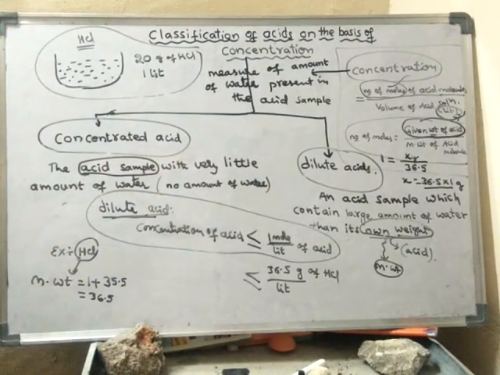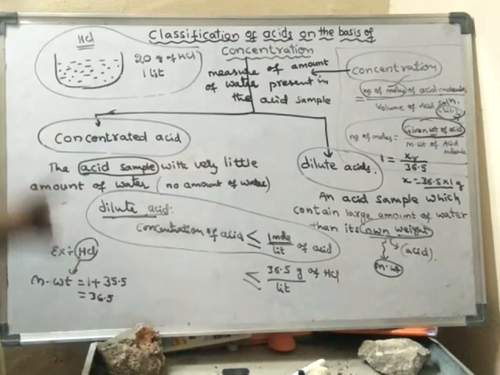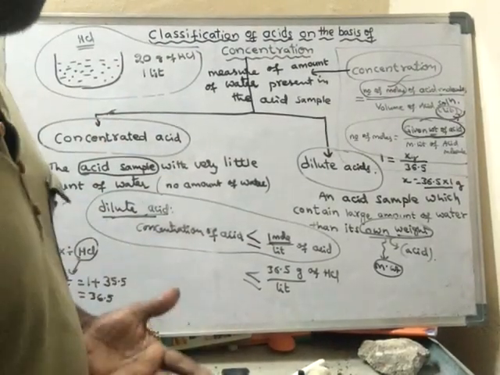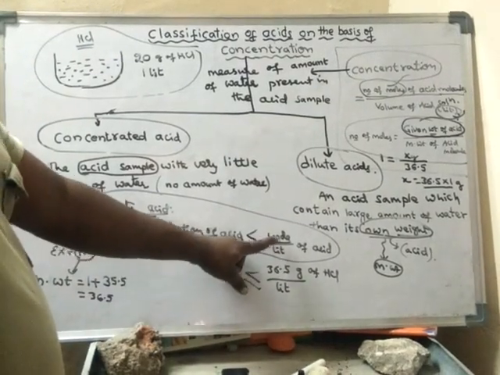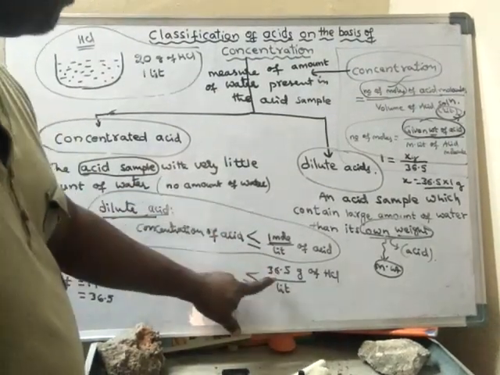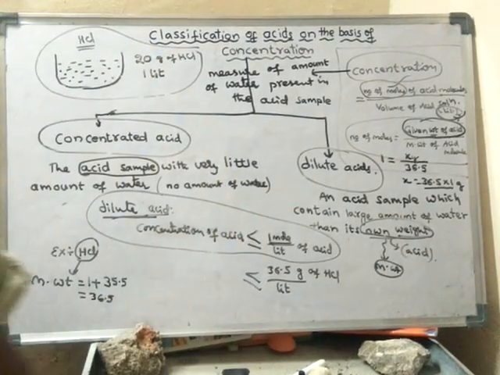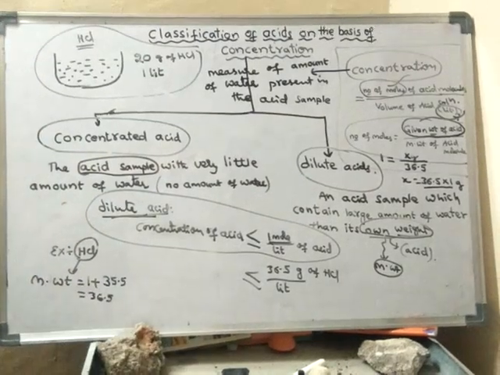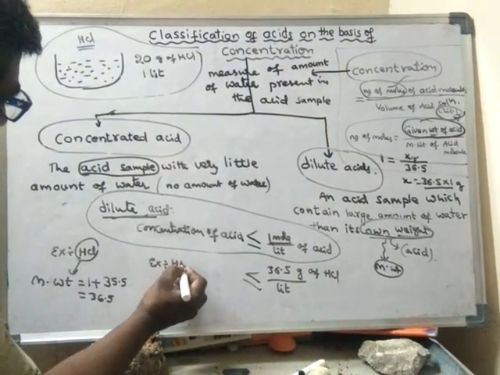So 1 mole per liter means, if you take HCl solution, what is the value of 1 mole of HCl? It is 36.5 grams. So instead of 1 mole, I will write for HCl, 36.5 grams. Suppose if it is H2SO4 or else if it is HNO3, if I take HNO3 as an example, nitric acid.